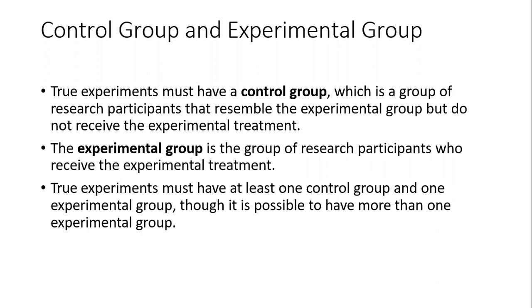True experiments must have at least one control group and one experimental group. Obviously, that has to be there to compare. It is possible to have more than one experimental group, that also can be done. But there should be at least one control group and one experimental group.